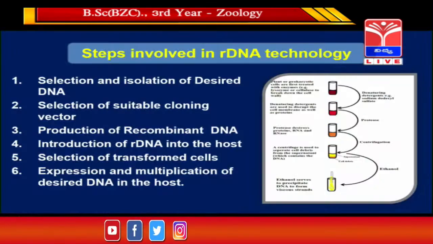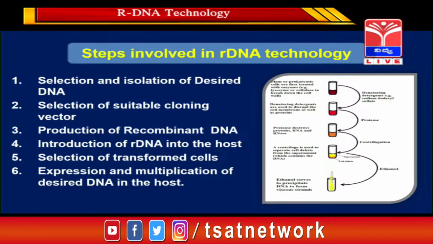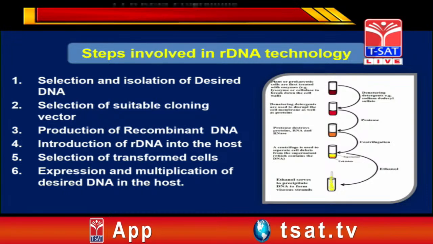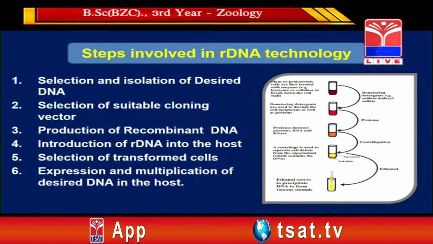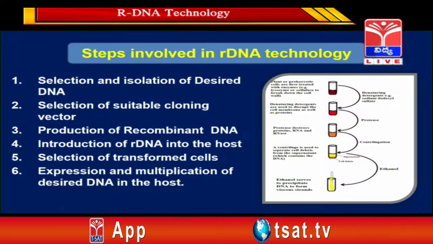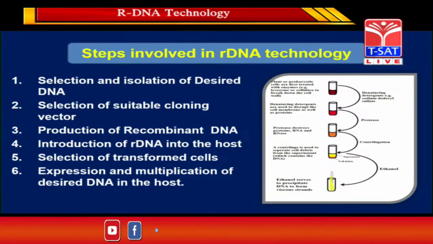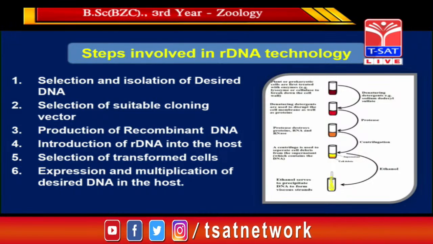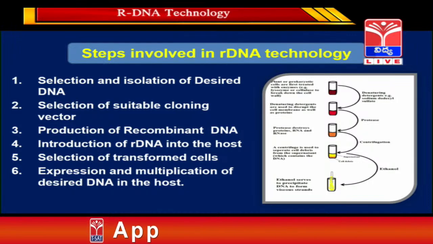They are: first, selection and isolation of desired DNA; second, selection of a suitable cloning vector; third, production of recombinant DNA; fourth, introduction of recombinant DNA into the host cell; fifth, selection of transformed cells; and sixth, expression and multiplication of desired DNA in the host cell. So these are the steps involved in this rDNA technology.